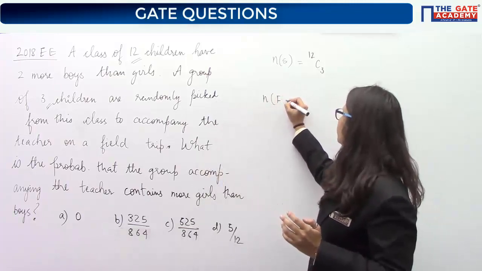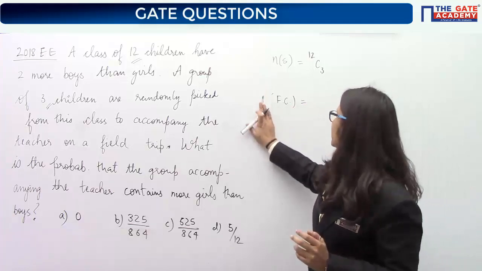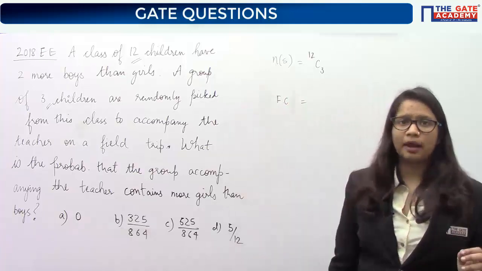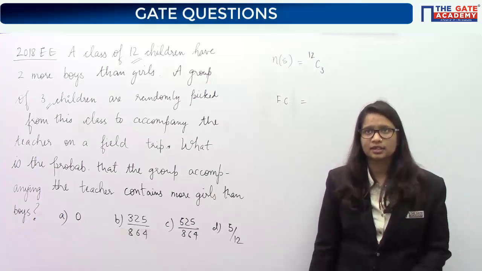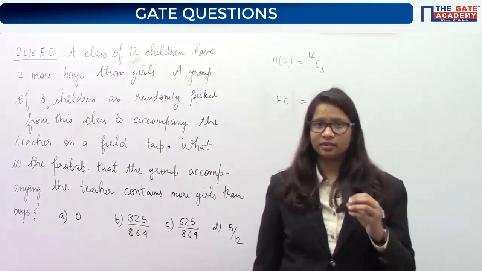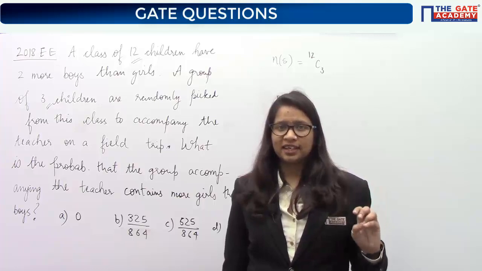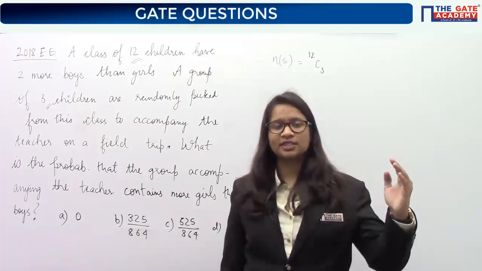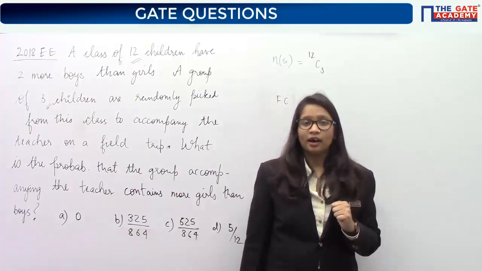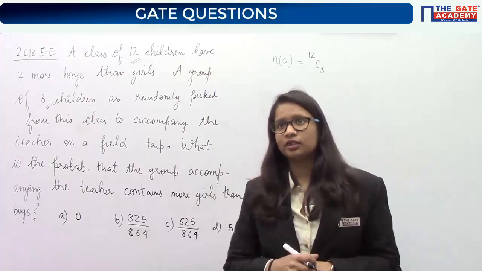Now tell me what will be the favorable cases. Just tell me in words, do not give me the number. Please reply whatever you are thinking. Don't feel insecure that your answer will be wrong or right. Making mistakes now is very good for you because you can learn from those mistakes. But making mistakes in the final GATE exam will not be a good thing. So make a lot of mistakes and learn from them. That is what we need to do.